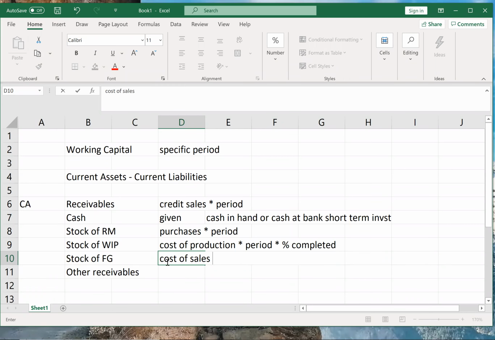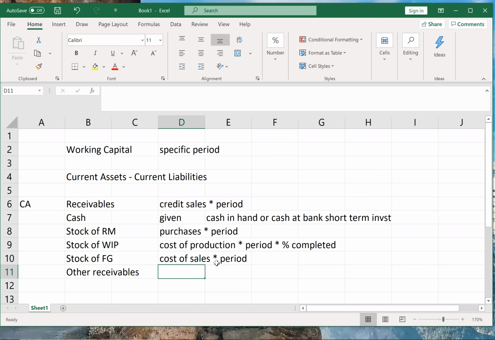But finished goods, what I decide to sell becomes sale, and what I have not sold becomes stock of finished goods. I have incurred marketing and advertisement expenses, and then I have decided what to sell and what not to sell. What is not sold becomes my stock of finished goods. So that's why we will not take it on cost of production. We should take it on cost of sales. So cost of sales into period.